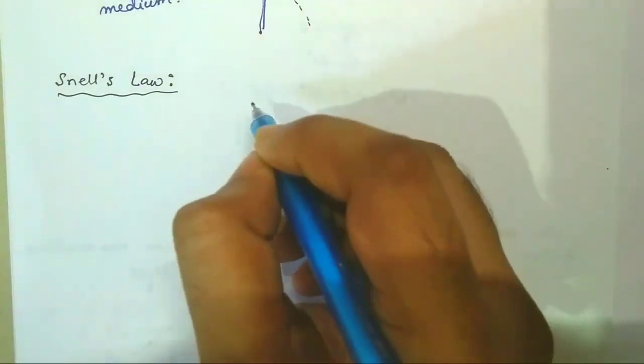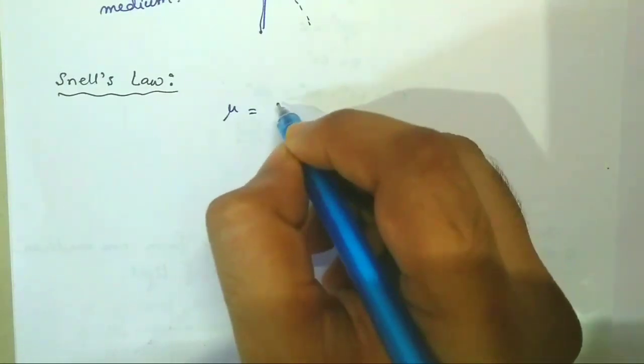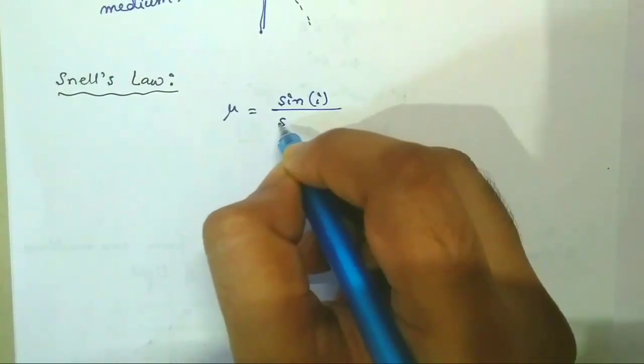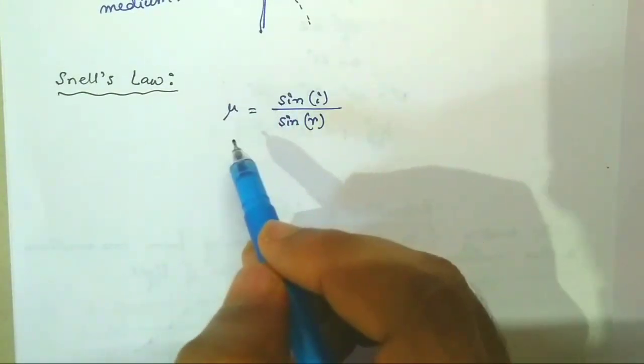Our next point is Snell's law. Snell's law states that the ratio of the sine of the angle of incidence to the sine of the angle of refraction is a constant, which is called the refractive index of the medium. So, refractive index is given by mu. It is the ratio of the sine of the angle of incidence, that is I, to the sine of the angle of refraction, that is R. So we can write mu equal to sine I by sine R.